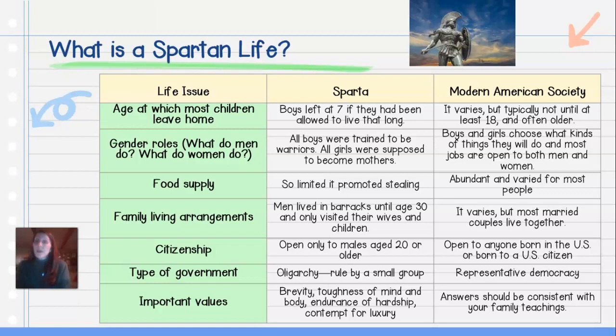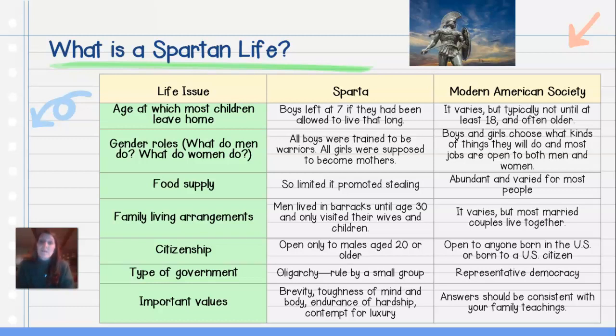Gender roles, what do men do? What do women do? All boys were trained to be warriors. All girls were supposed to become mothers. Food supply was very limited, so it promoted stealing. They wanted them to steal. They wanted them to learn that barbaric way of life. They wanted them to learn that if you're hungry, you better go steal some food because you need to make do. That was the attitude that they promoted.